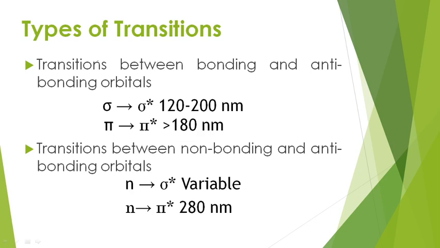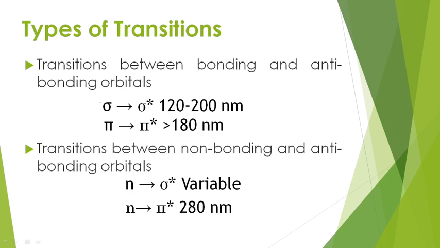See here, I give the range. So the transitions between bonding and antibonding orbitals are these. There are two types of transition: transition between bonding and antibonding, and transition between non-bonding and antibonding.